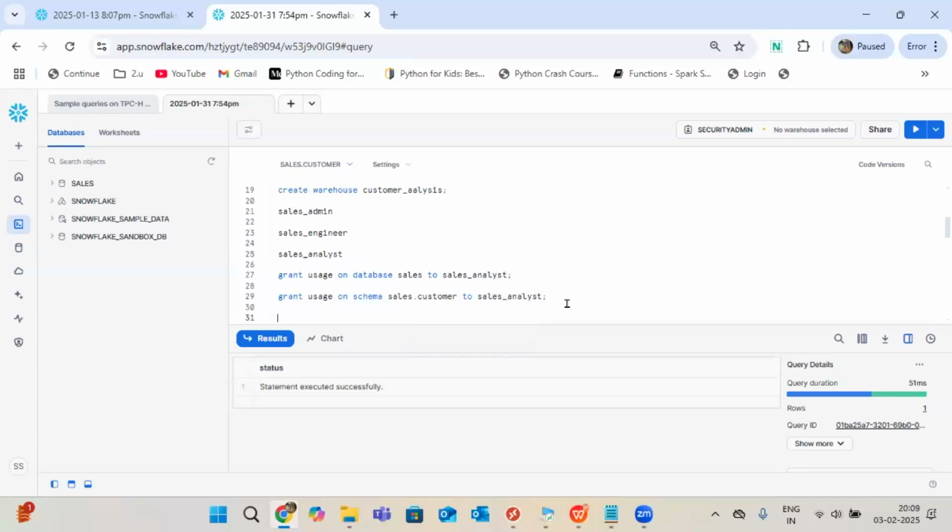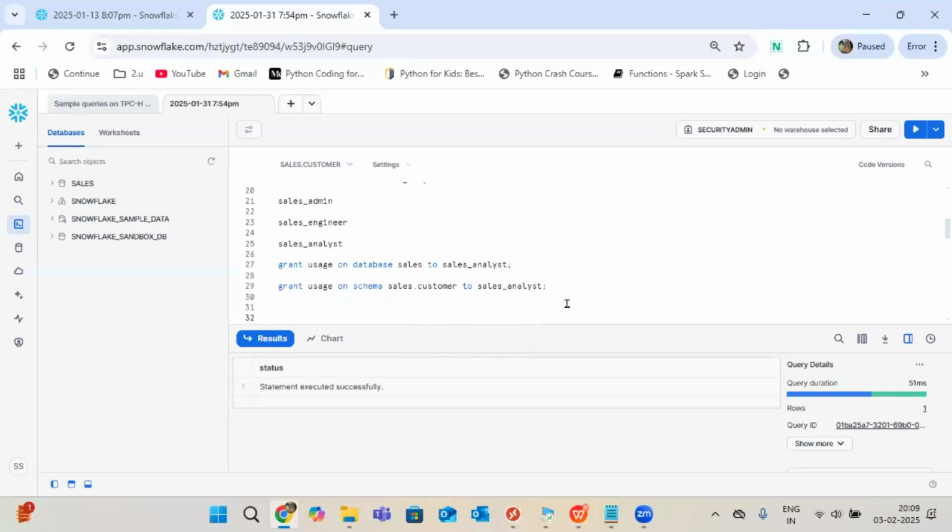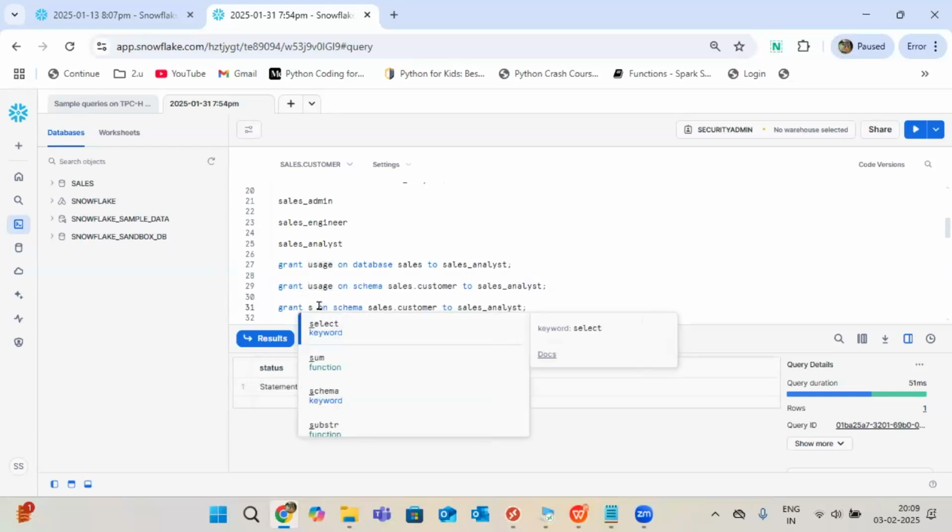Now I want to give on warehouse level, warehouse tables, all this is quite common. And this will be the same. Grant select, I'm using the select query here. Tables always select only, right? Read access is nothing but, for tables, it's a select, guys. Someone saying you are able to read the data means you are able to run the select query.